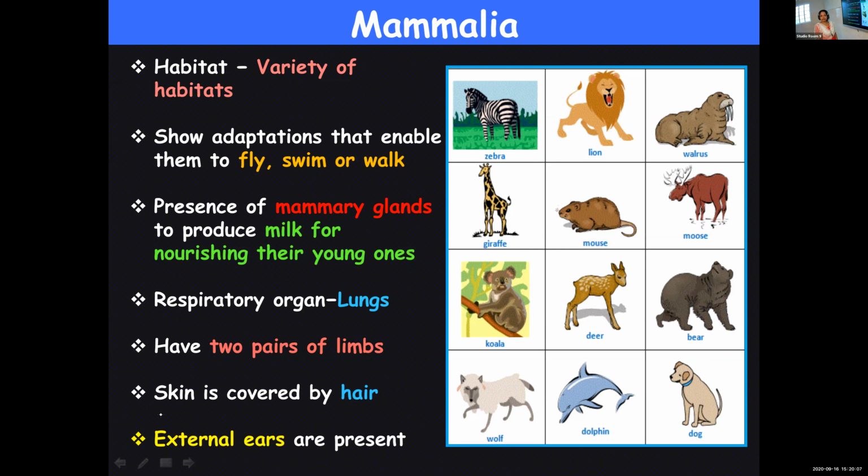And external ears are present, provided with pinna or external ear. What you see externally, once again we'll see the points. You can find them in different habitats, and different organisms show different adaptations so as to survive in that particular habitat. Some are adapted for flying, swimming, walking, etc. And they are provided with mammary glands, which enable them to produce milk so that they can nourish their young ones. Then they respire using lungs, and the skin is covered by hair. Two pairs of limbs are present, and another feature is the presence of external ears.